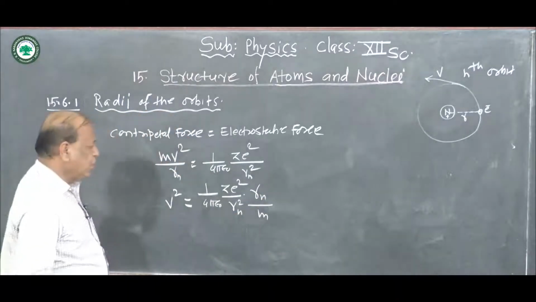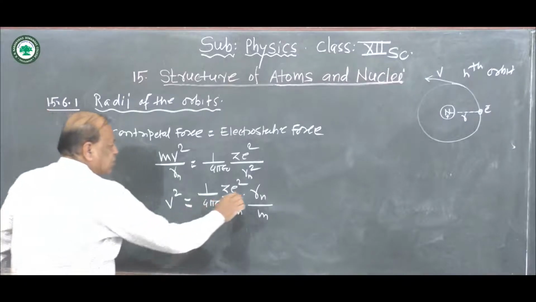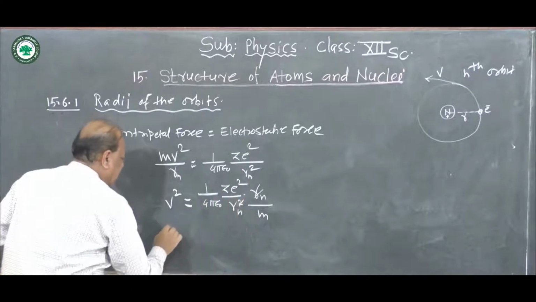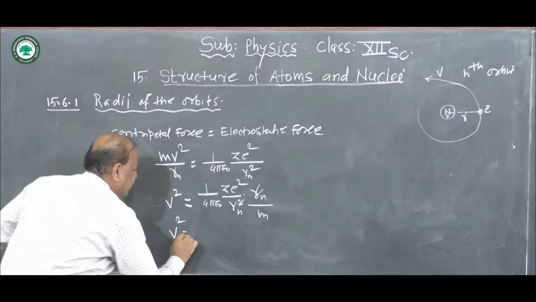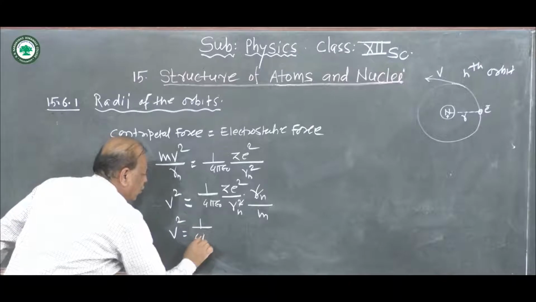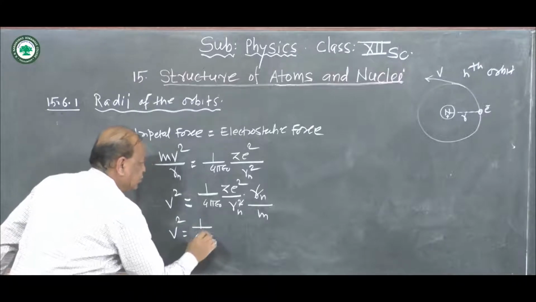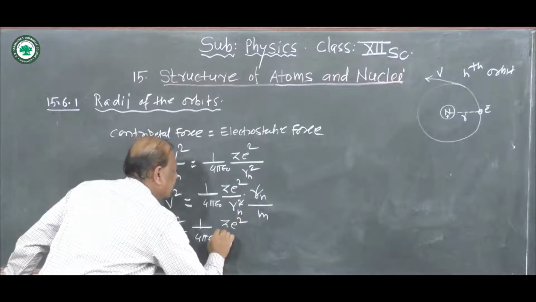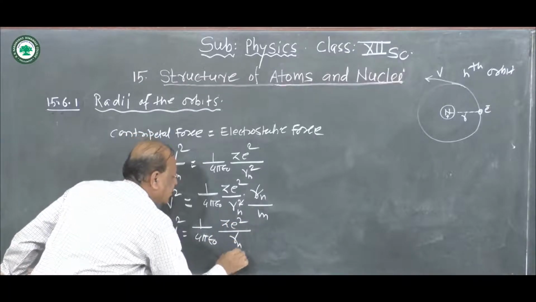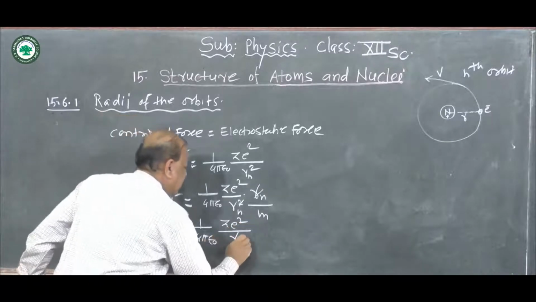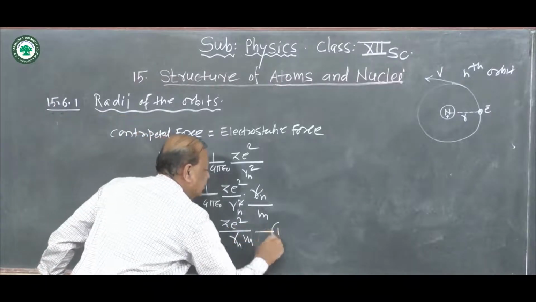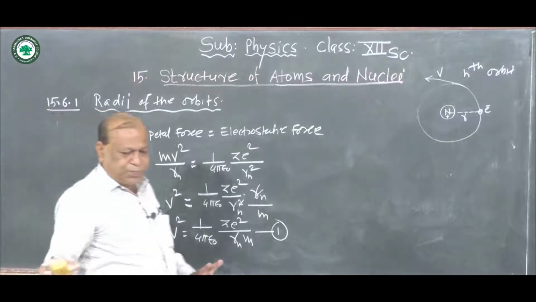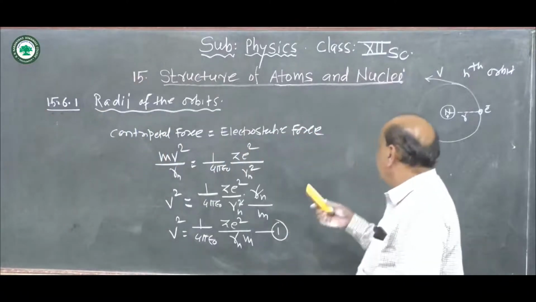Now this Rn cancels with this square, and we write that v square is equal to 1 upon 4 pi epsilon 0, that is z e square divided by Rn into m. This is equation number 1. In this way we get the value of v square.